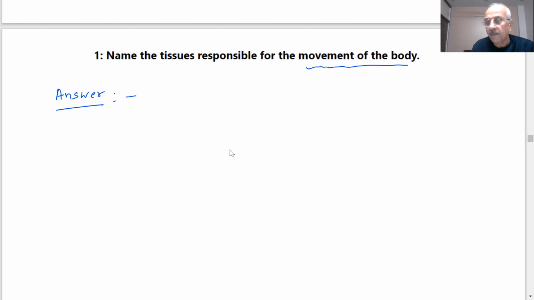Sir, there is movement in tissue. Which one? Sir, muscular tissue and nervous tissue. Muscles are very important.